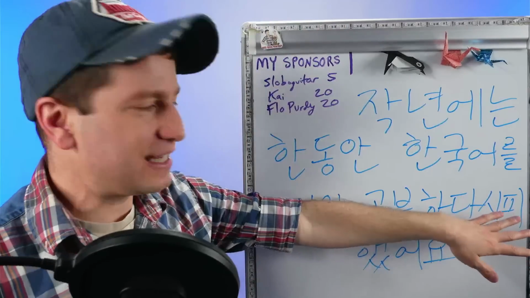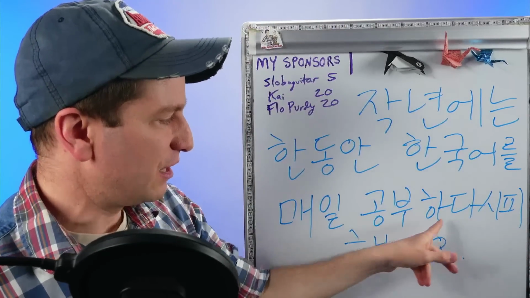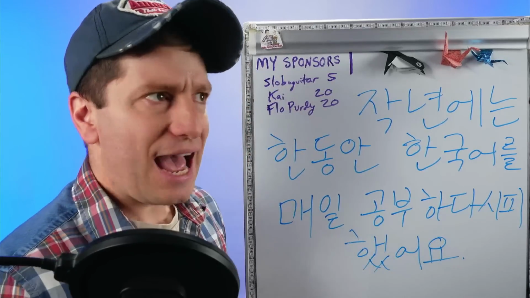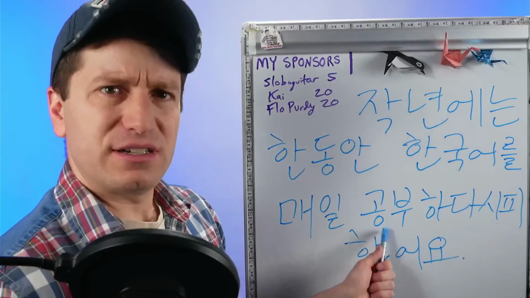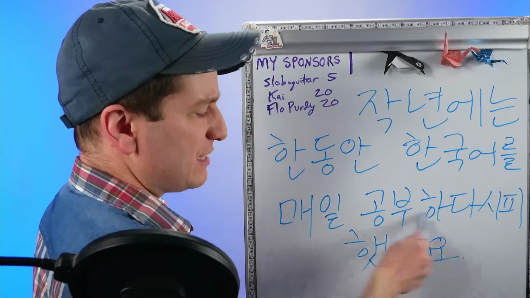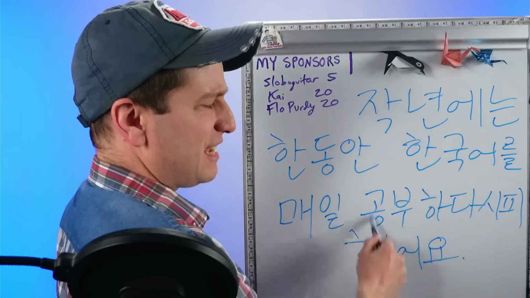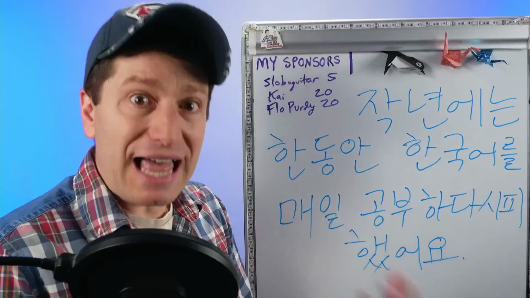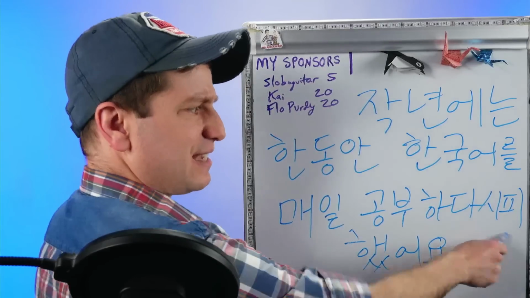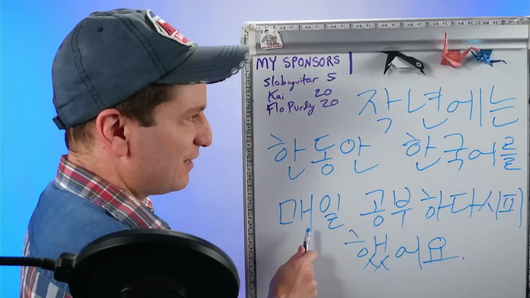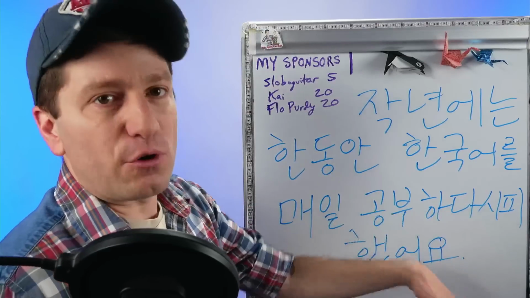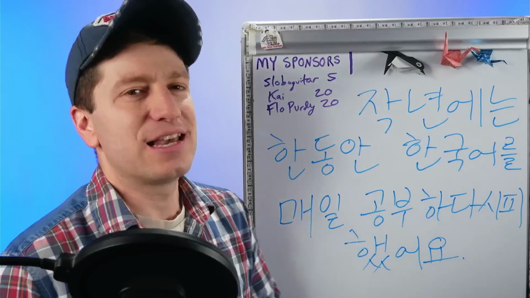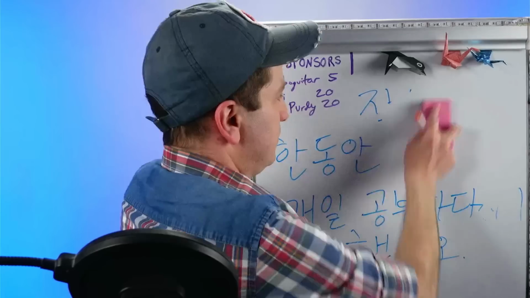Well, let's pretend that this is that form for a second, not the hada version. So 공부하다시피. So like you're doing studying, as you study, in the way of studying, 했어요. Someone did. So someone did like they studied. That's used to mean that something is similar to. It's like. So they did something similar to studying every day Korean. So it's actually the same form, but all you need to know is that if you see 다시피 with hada, you can think of it as translating as to almost do or practically do.